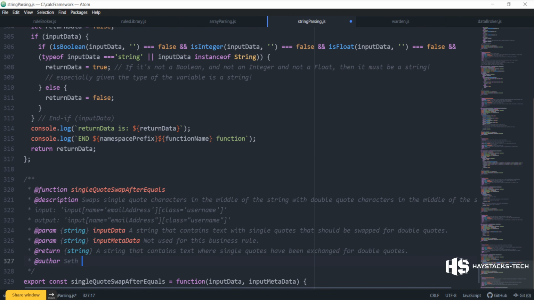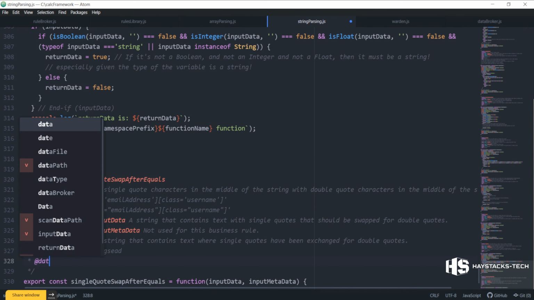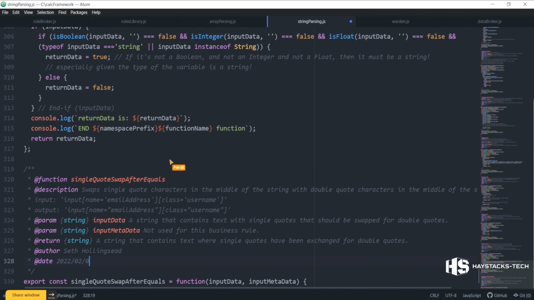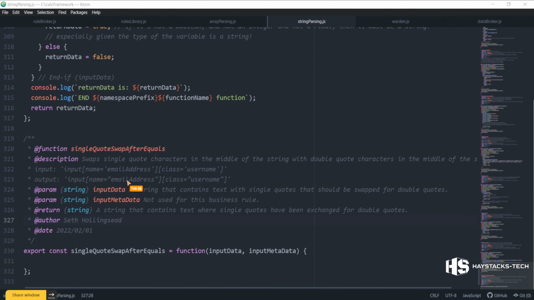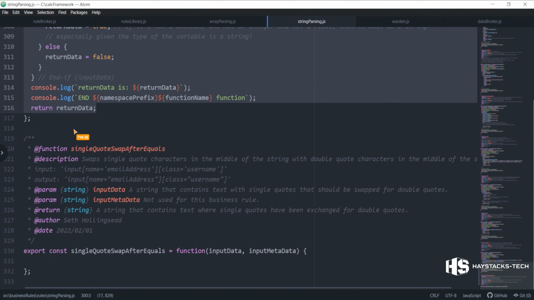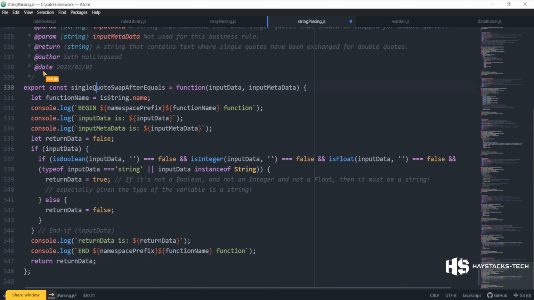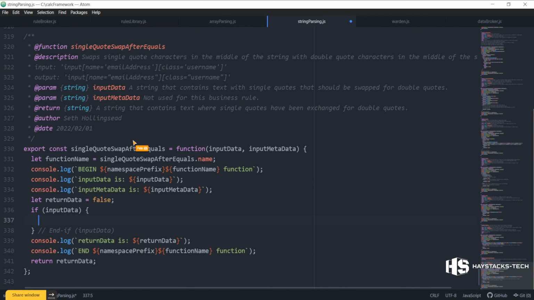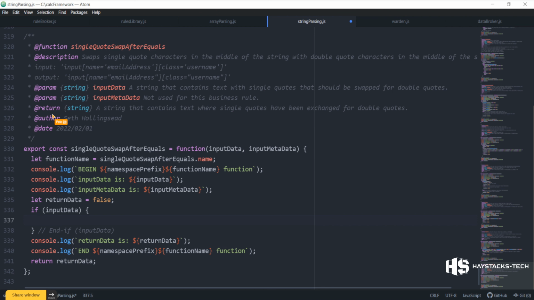Author and date, 0201. So the rest of it is just copy paste the whole contents again, just like we've always been doing. Paste it in there, change the name to single quote swap after equals, input data, input metadata, return data, and then if contents, that comes out, and the return data, the end. Yeah, and that's everything there.